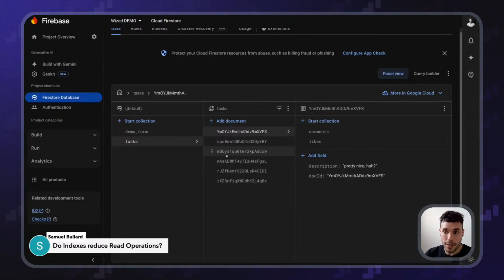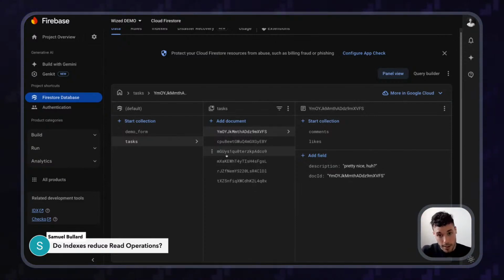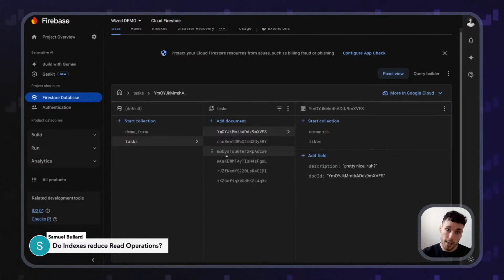If I don't have an index, Firebase will have to read through all the rows in my database to see, okay, this row does not belong to him. No. This row belongs to him. Yes. This row does not belong. No. And it has to go through the entire table to see which items belong to me and which do not, right?